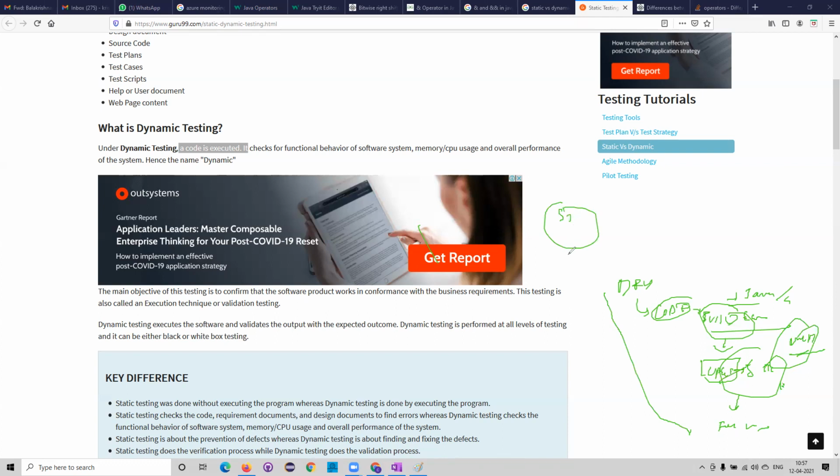Okay. Now, this particular dynamic testing will be done by whom? QA, dev team, everyone can do it, because the developer will do the unit test cases, QA will be doing the functional and non-functional test cases. Now who will do the static testing? BA, business analyst, product owner, tester, the BAs, or even the QAs also.